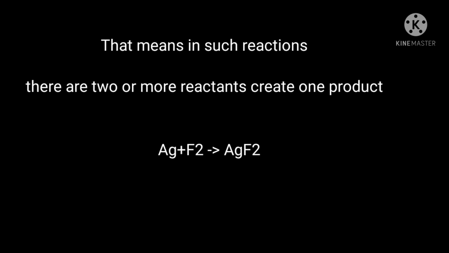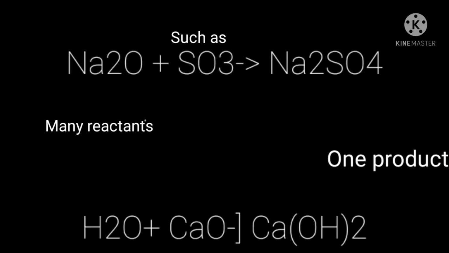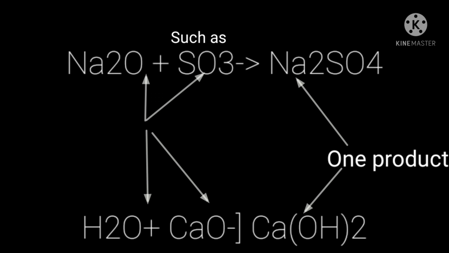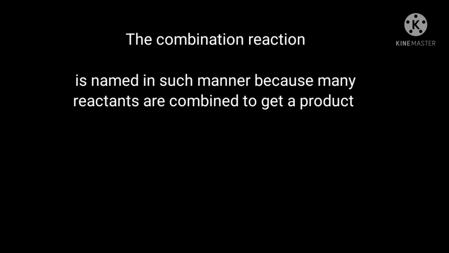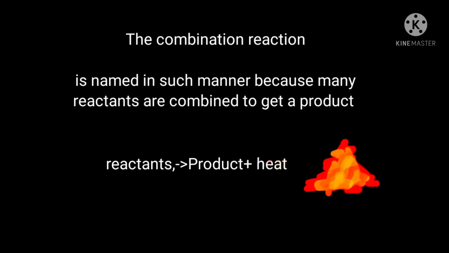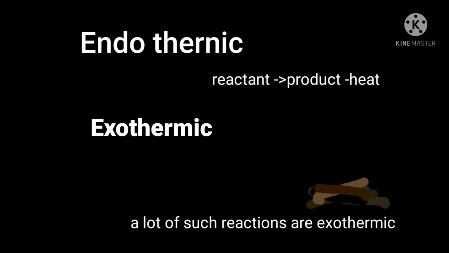Here are some more examples. So as we see here, two or more reactants create only one single product. Sodium oxide reacts with sulfur trioxide to form sodium sulfate, and water reacts with quicklime to form slaked lime, also known as calcium hydroxide. The name combination reaction is because many reactants combine to form one new compound. Here a lot of such reactions are exothermic.